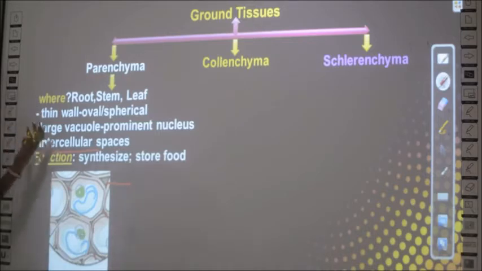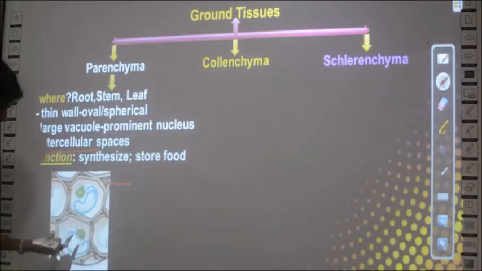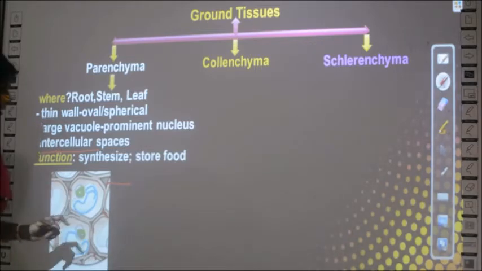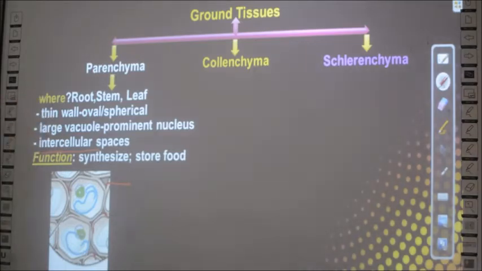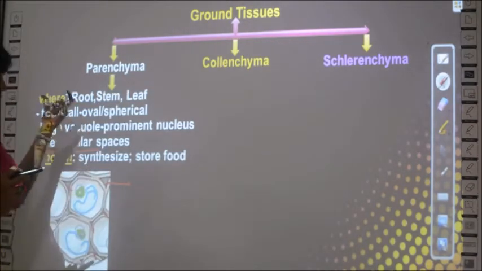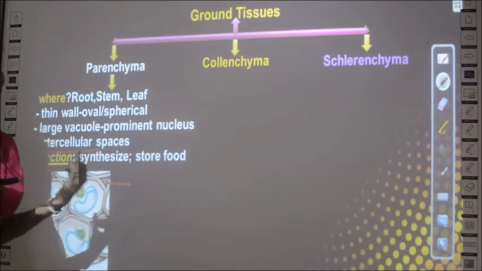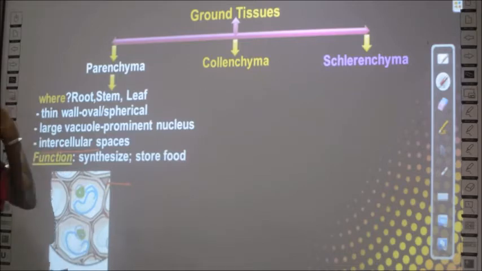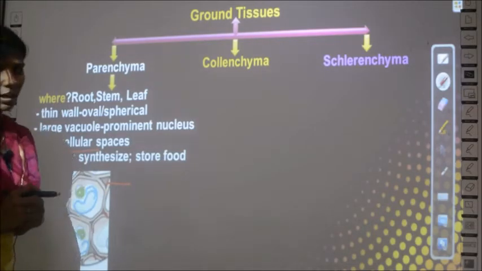So what you have learnt, parenchyma cells will have intercellular spaces, a large vacuole, the blue color region, and the nucleus which is shaded in green. Where can you find parenchyma cells? You can find parenchyma cells in root, stem and leaves. So just remember this structure so that you can write the properties of parenchyma cells.